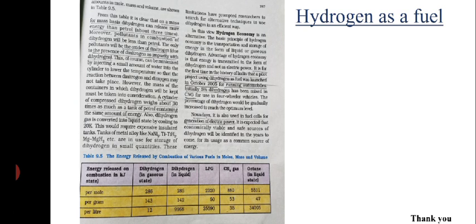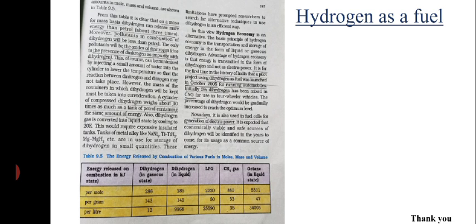And the next problem is that hydrogen is very stable in the gaseous state, so it has to be cooled to the liquid state, and the conversion to liquid state is not very suitable. Hydrogen is converted into liquid state by cooling to a temperature of 20 Kelvin, and this process requires expensive insulated tanks, so it is a problem.